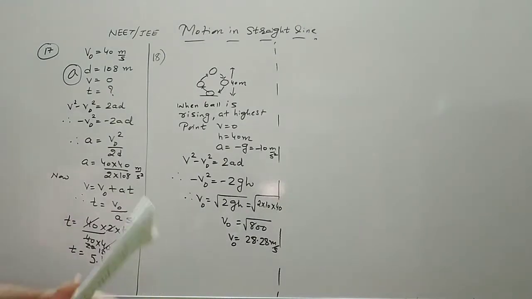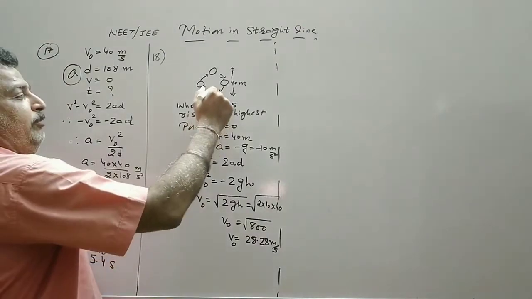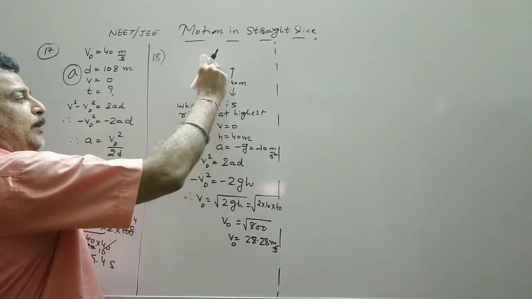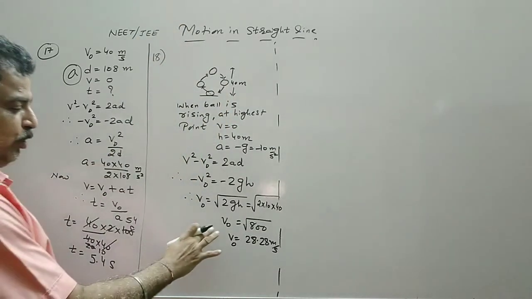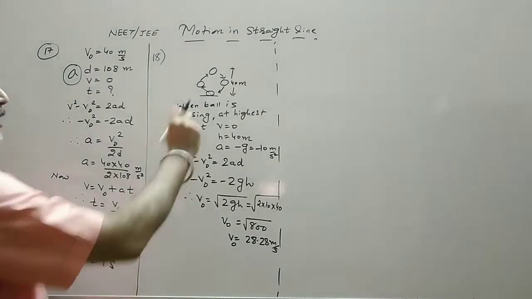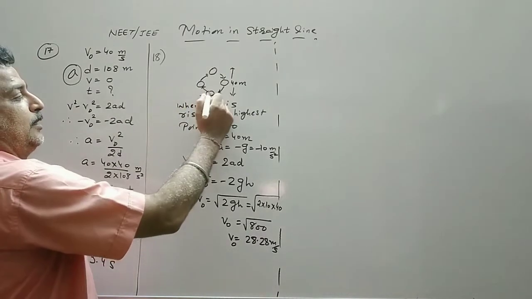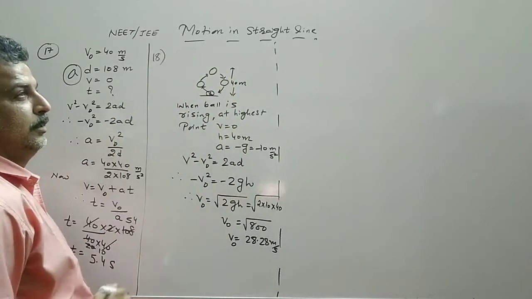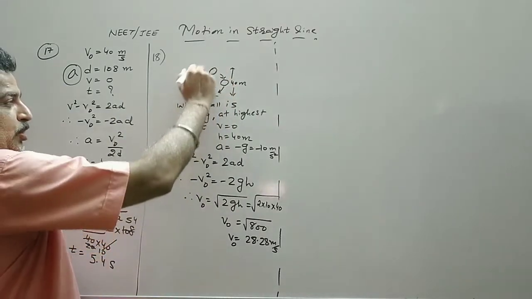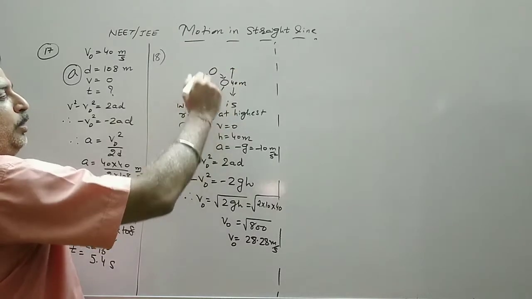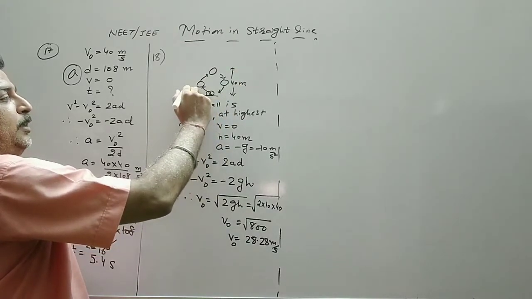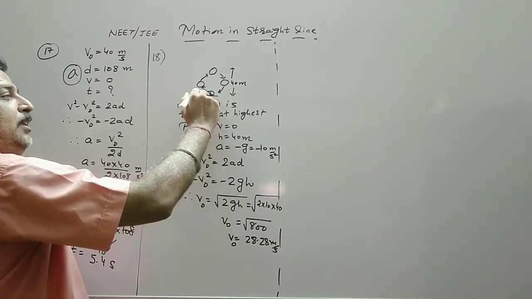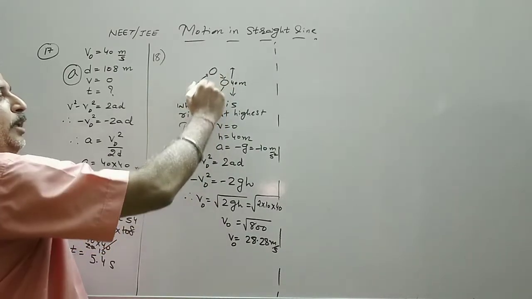Now we have to find the time. This is the first situation, where one ball has gone to that position, so the initial velocity is found. Let us take this ball as ball number 1. When it rises, it is moving in a circular motion. So 1 goes there, 2 goes there, 3 comes here, 4 here. Then 2 comes to this point, and 1 comes.